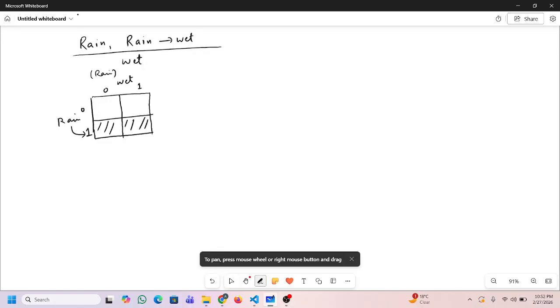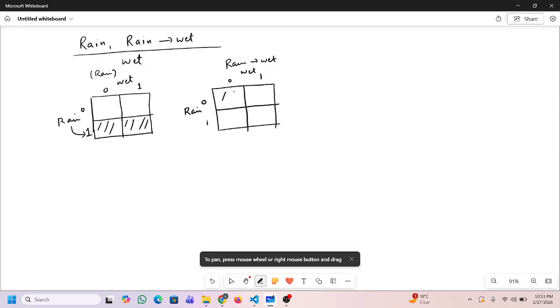Now I want to draw the square diagram for this. Here we are drawing the diagram for rain implies wet, so here it is wet, 0 1, and rain, 0 1.